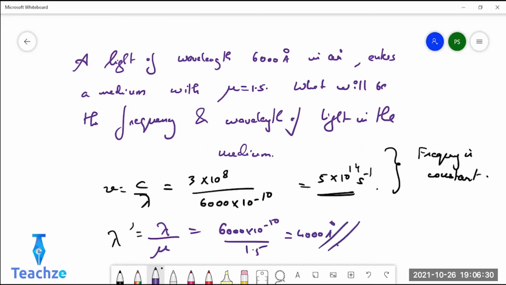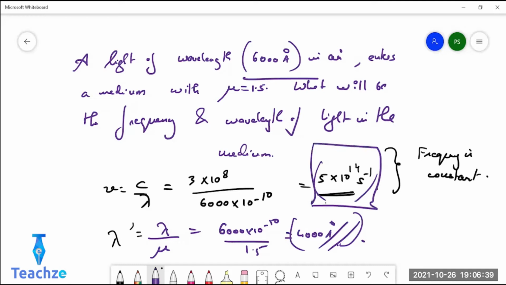So in air it was 6,000, in the medium it was 4,000. Frequency in air and medium will be the same value because frequency will remain constant even when a ray of light travels from one medium to another. Very important. Velocity will change, wavelength will change, frequency will not change. Is it clear? Okay.